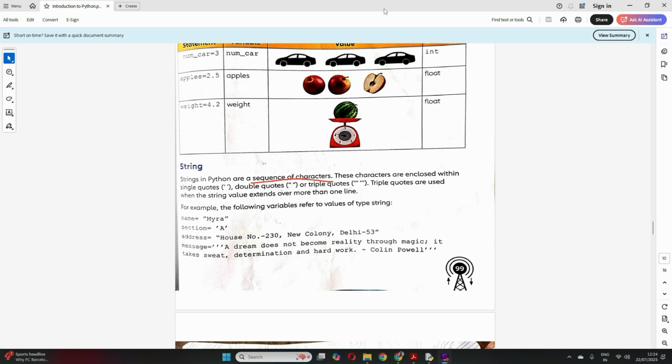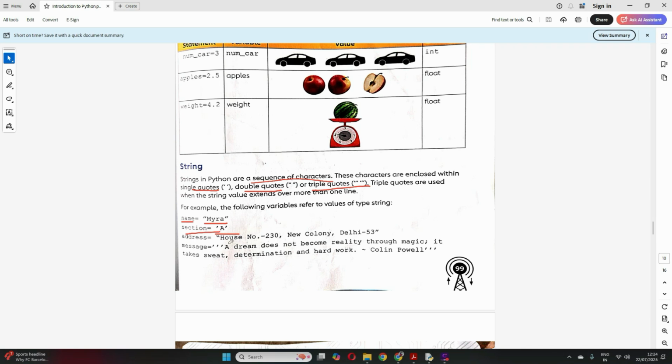Clear? Like suppose your name. Here name is my variable name, and Myra, within double quotes, I have given. See here, a string you can assign in three ways. You can have double quotes, single quotes or triple quotes. I'll try and explain the difference between all these three. When it is double quotes, it will print normally. You can have single quotes also, that means the same thing. Section is your variable and A is the value assigned to that.